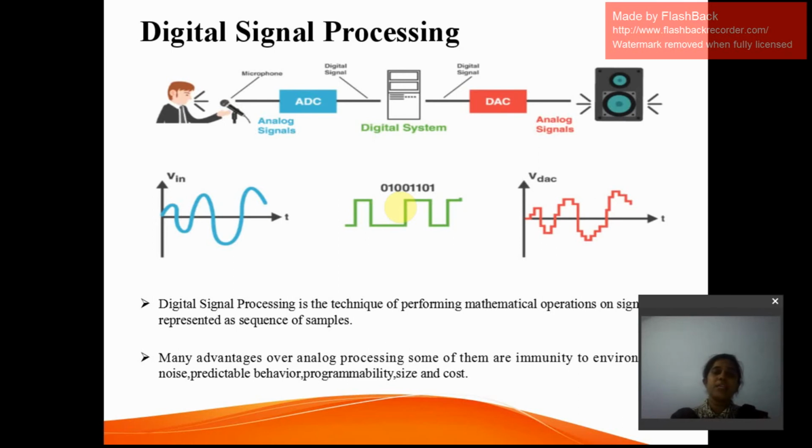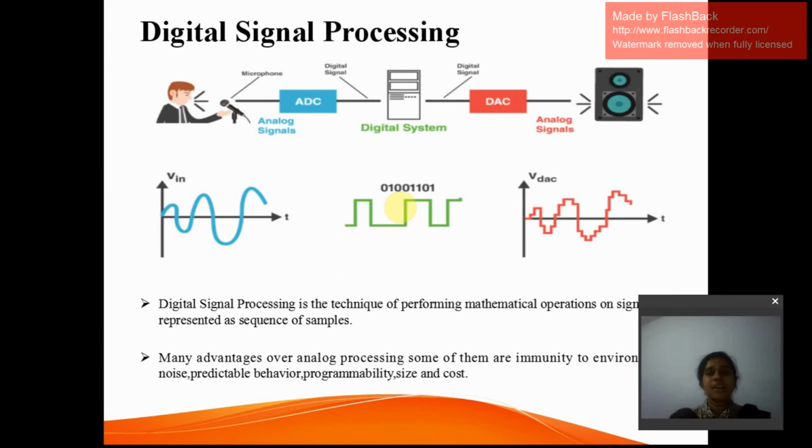But in the case of a digital signal, the amplitude is not continuous in nature, it is of ones and zeros, so there is no impact of noise in it, and it is easily programmable. That's why we call it very flexible. Digital signal processors are very flexible. If you want to do different operations, you just change the program code in the digital signal processing system. But if you want to do the same in an analog processing system, you need to change the hardware. You need to implement new components in it.